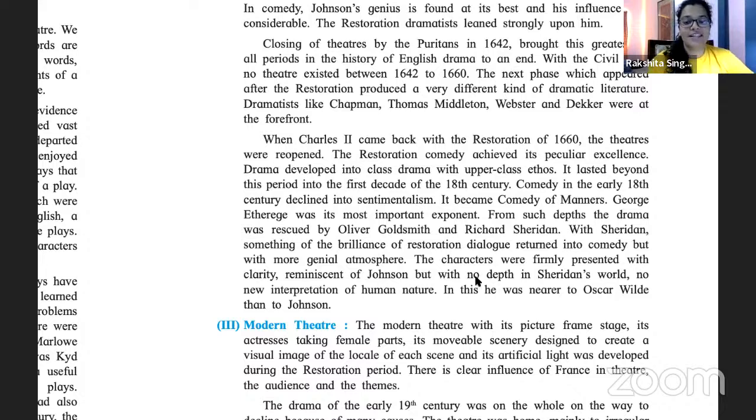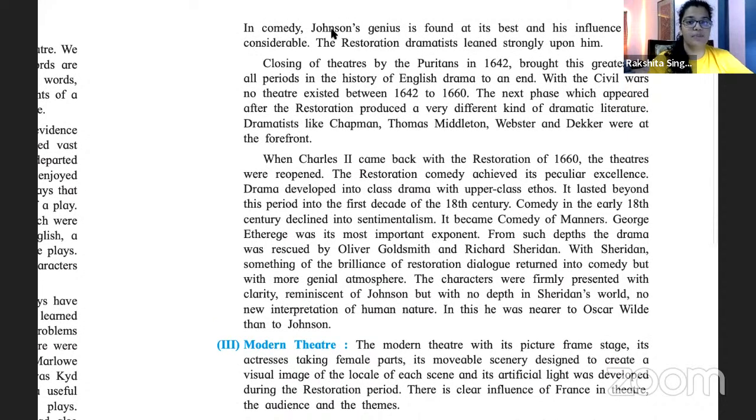Okay, the characters, ये समझना है हमको. जब शेरिडन लिख रहे थे तो the characters were firmly presented with clarity. Okay, reminiscent of Johnson, ये जो Ben Jonson जैसे लिखते थे वैसा. Okay, but with no depth in Sheridan's world. कॉमेडी के लिए इतना डेप्थ नहीं था पर क्लैरिटी था. जैसे फॉर एग्जांपल एक लड़की होगी जिसको हमेशा गुस्सा आता होगा, तो पूरे प्ले भर वो गुस्सा ही करेगी सब पे. क्लैरिटी. ओके, ऐसा नहीं होगा कि अभी वो गुस्सा है फिर वो खुश हो जाएगी. नो, if that is who she is, then that is who she remains for the entire play, and it is very clearly visible to us, then that is who she is.